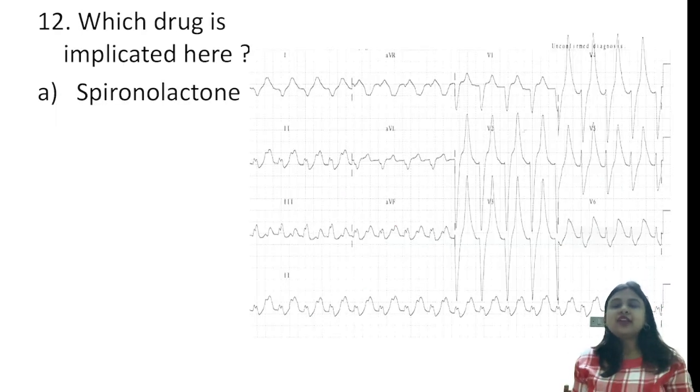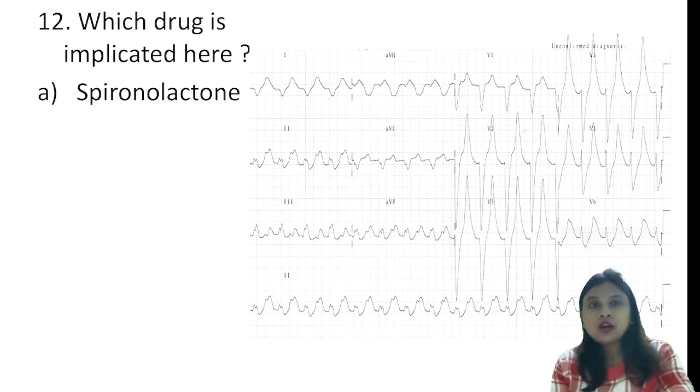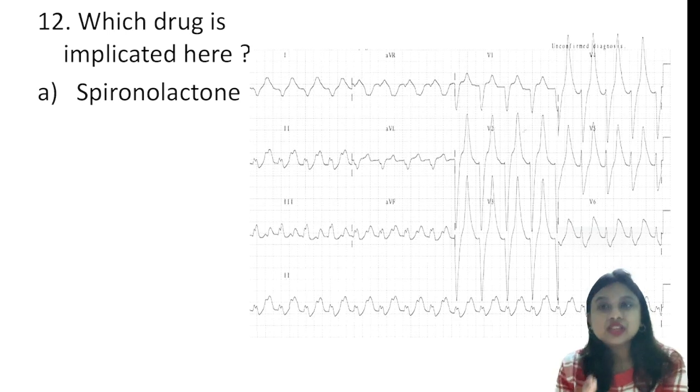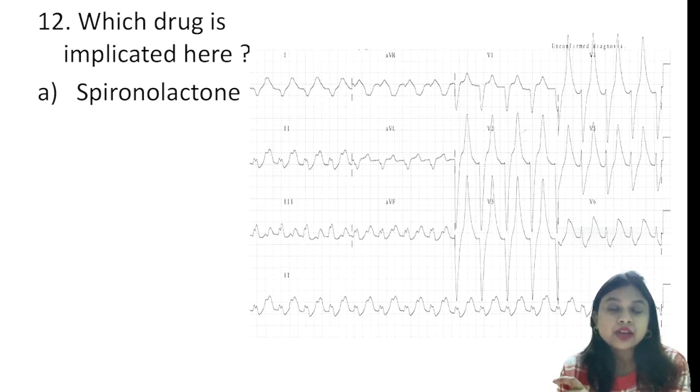Now third question, and it is from an ECG. So which drug is implicated here? That means which drug causes this type of ECG? This is the question. Now, few students told me that there is a certain variant to this question, like a lady presented, it is not about a child, it's about a lady who is having hypertension and is on antihypertensive medications and has asthma too, and presents to the emergency, and an ECG strip is taken which shows the following. Now, which drug is implicated here? That was the question. Now, whatever be the case, if you see the ECG, your diagnosis is made.